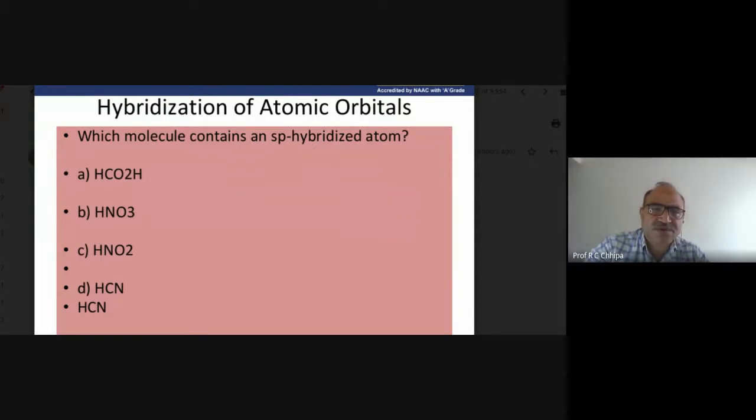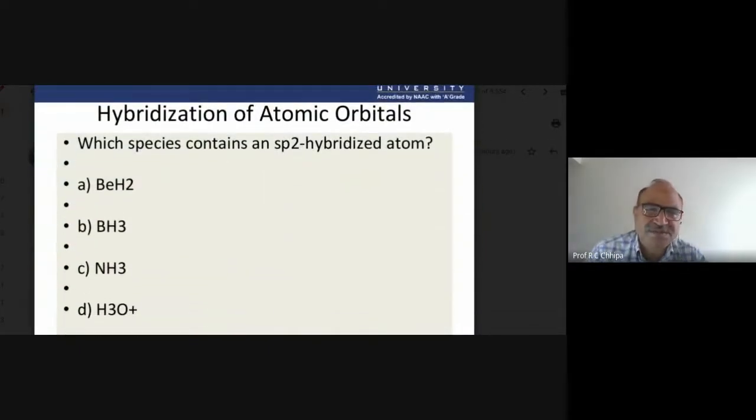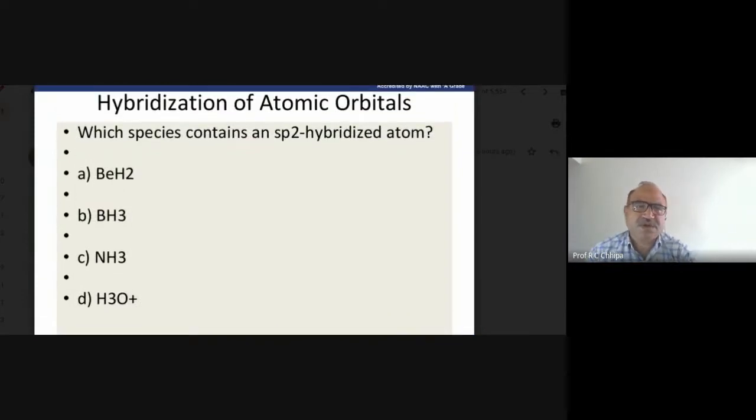The next question: which species contains an sp2 hybridized atom? Here we have BeH2, BH3, NH3, and H3O+. The correct answer is BH3, boron hydride.